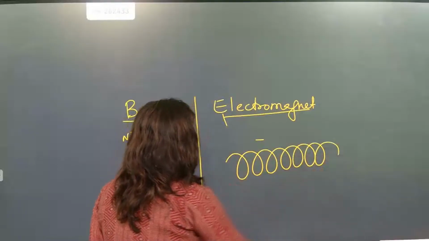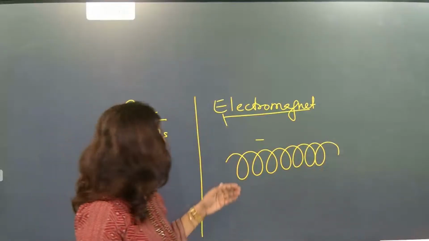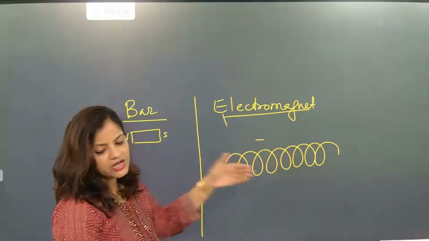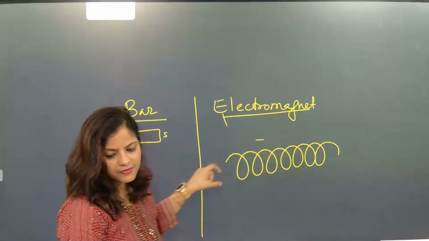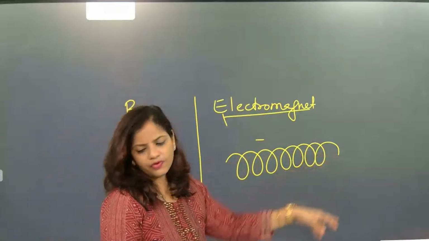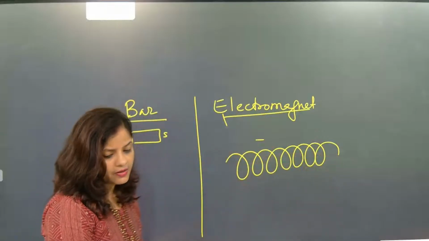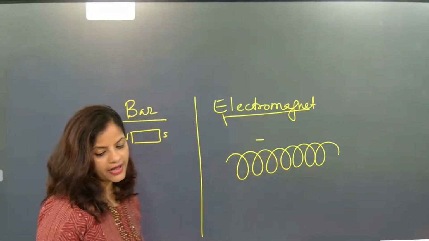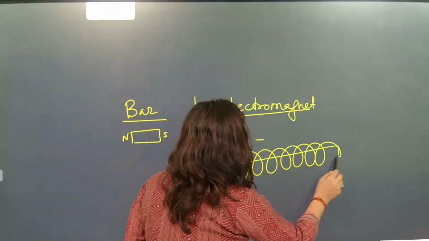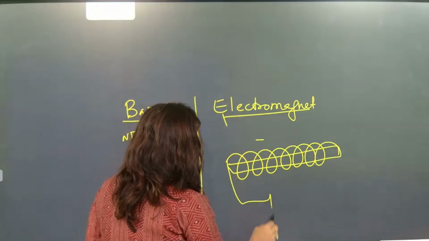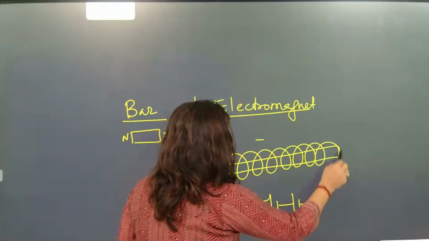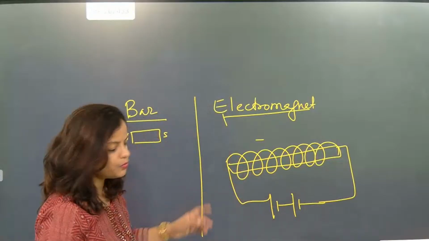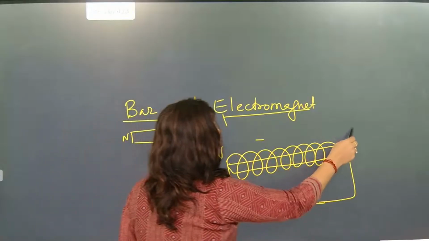These are exactly solenoids. Now if I keep some rod inside this solenoid and allow current to pass through it, then it will act like a magnet. Understood? Inside we put a soft iron bar and allow current to pass through it. The moment we allow current to pass through it, this part will act as a north pole and a south pole.